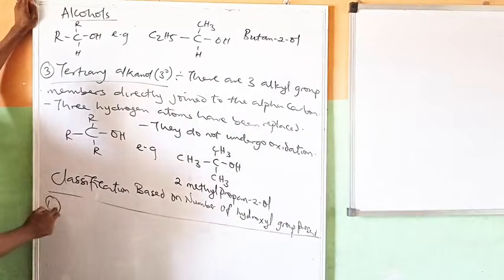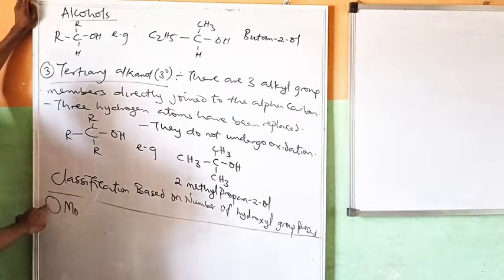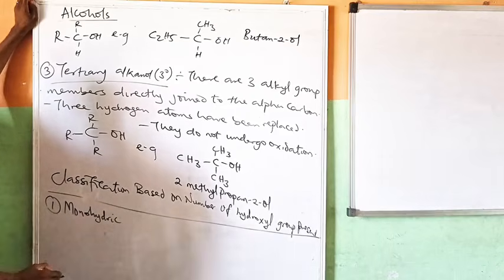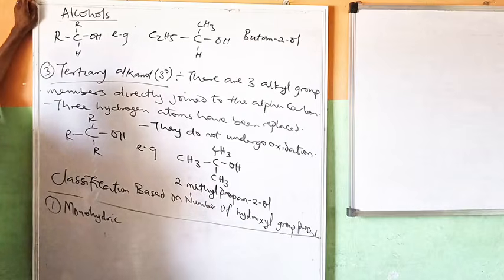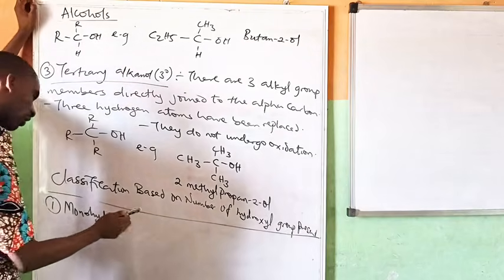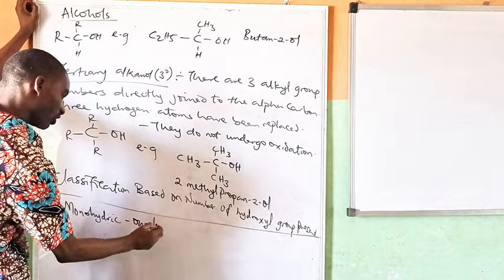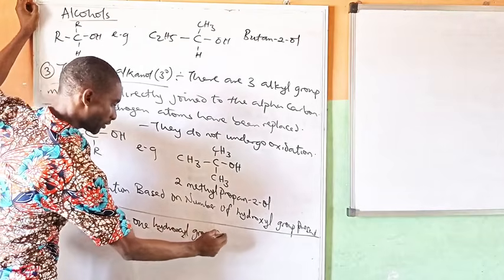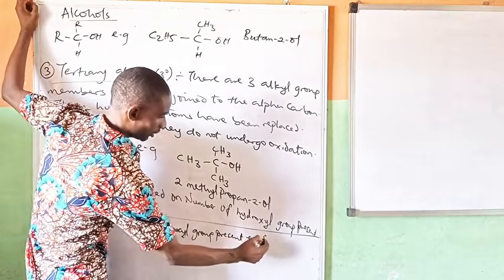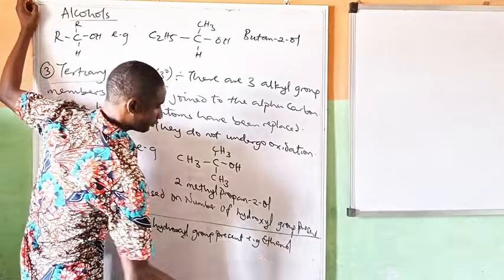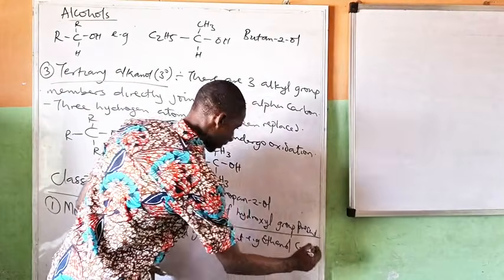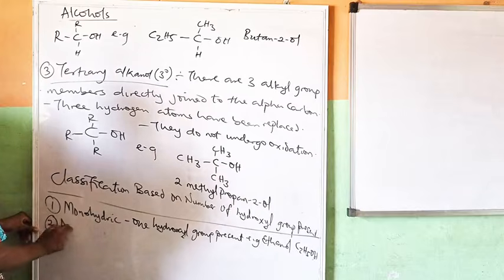So these can be classified. The first one you have is monohydric. Monohydric means one hydroxyl group is present. E.g. ethanol. Ethanol is C2H5OH. Then you have dihydric.